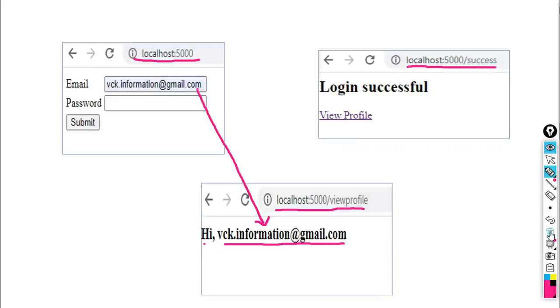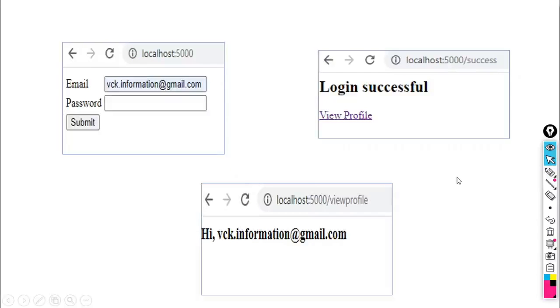All of these things are related to what the meaning of a cookie is, how cookies work, where cookies come from, how we can set a cookie in Flask, and how we can retrieve the contents from the cookie. All this part is regarding cookies.